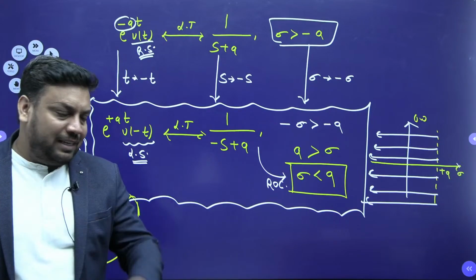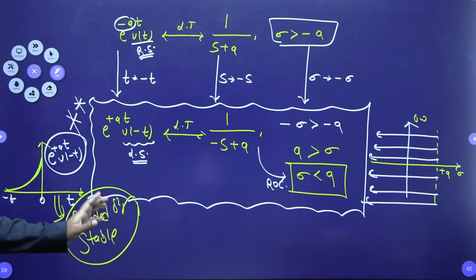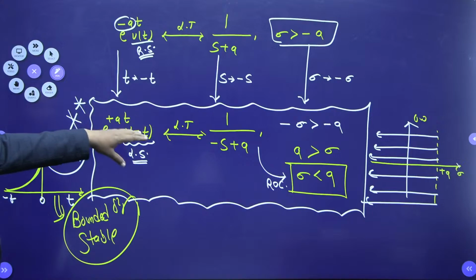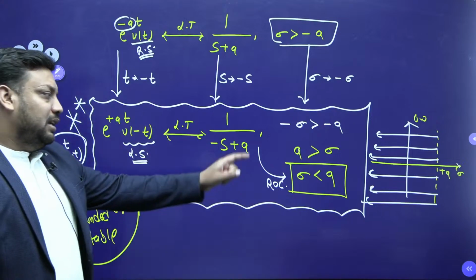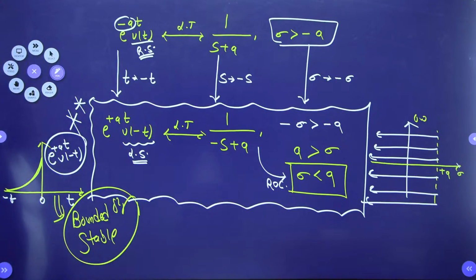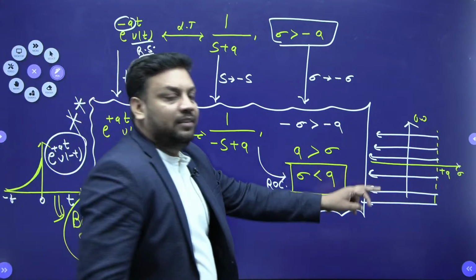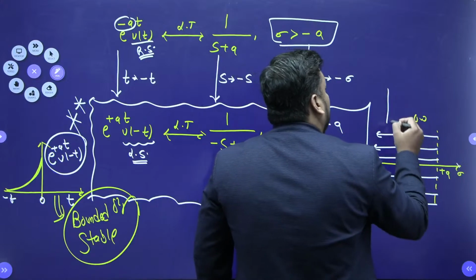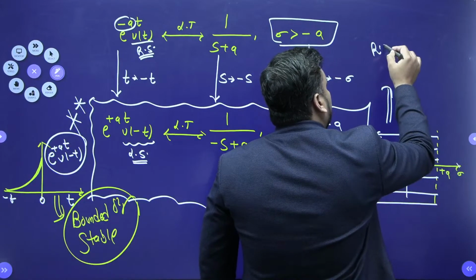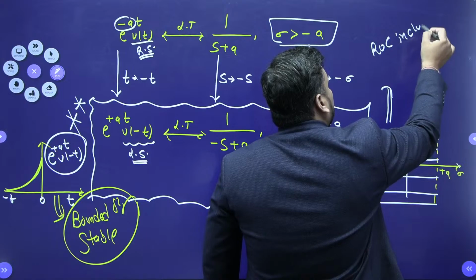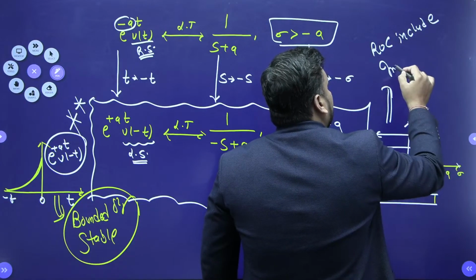Shall we go for next? Dear children, just reply fast. e to the power plus at u of minus t, Laplace transform 1 upon minus s plus a, sigma is less than a. So tell me, if it is bounded, if it is stable, the ROC also satisfies this. Shall I make the conclusion that here ROC includes the imaginary axis?